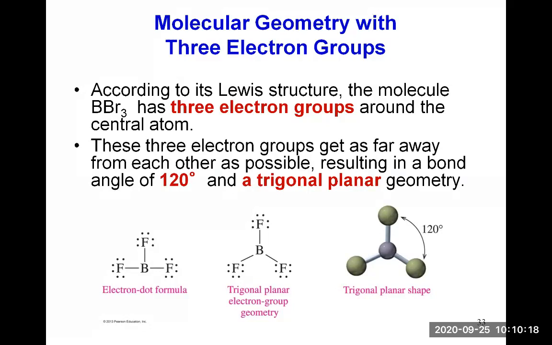And the angle between 2 bonds, 2 consecutive bonds, is 120 degrees. So between each of the bonds, you have 120 degrees. So it's a symmetrical structure.